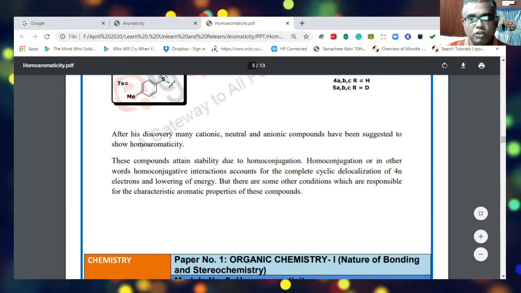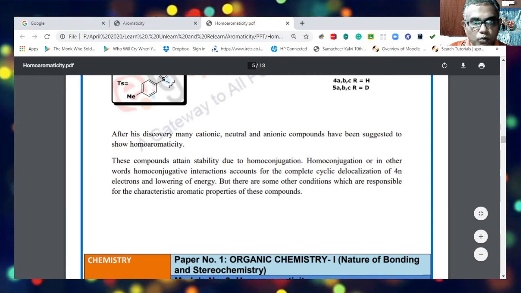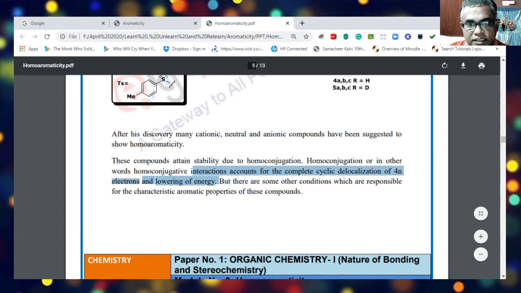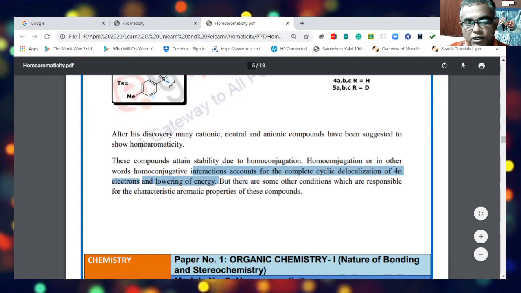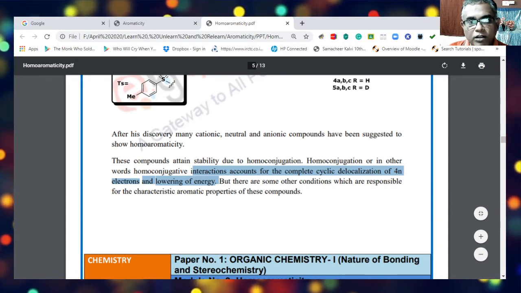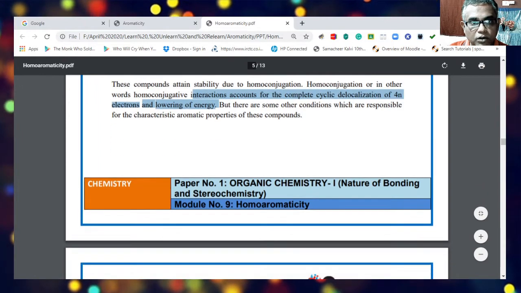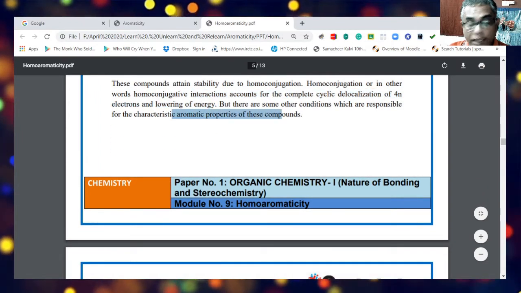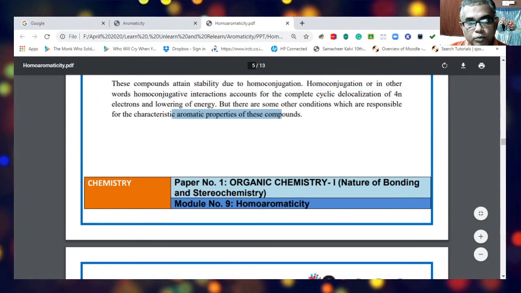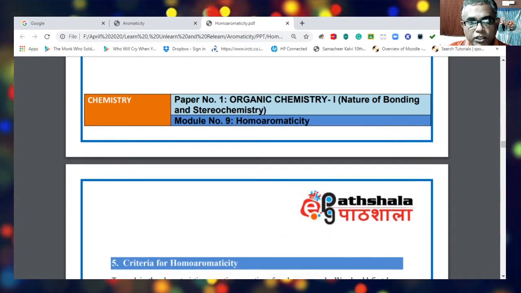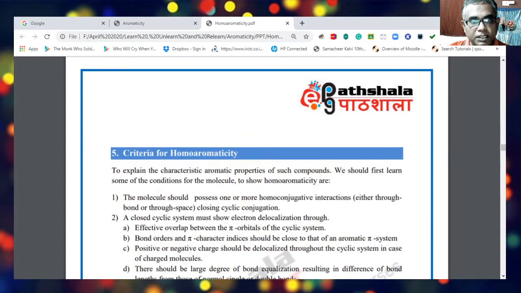Now, what is homoconjugation? In other words, the homoconjugative interaction accounts for the complete cyclic delocalization of pi electrons and lowering of energy. But there are also other conditions which are responsible for the characteristic aromatic property of these compounds. Let us see what conditions are laid down for a molecule to be homoaromatic in nature.